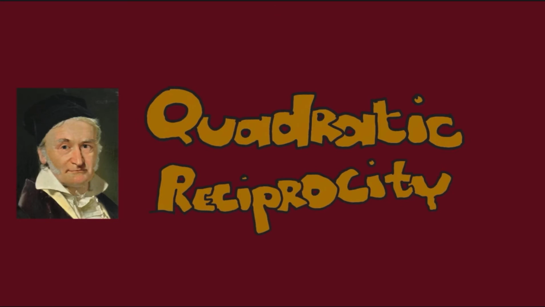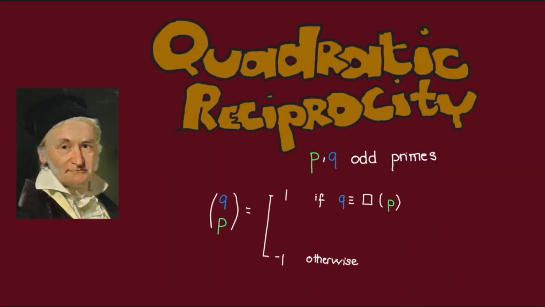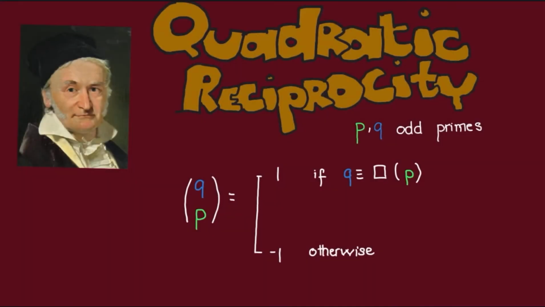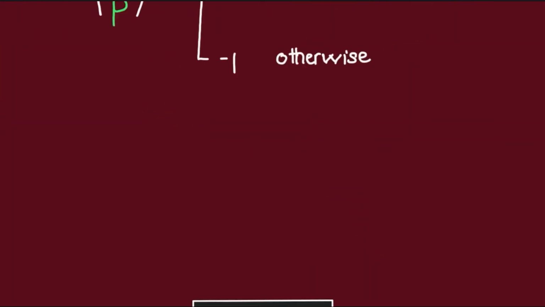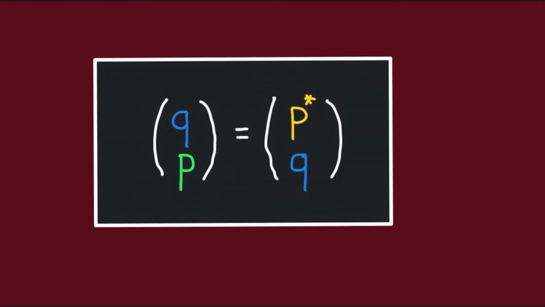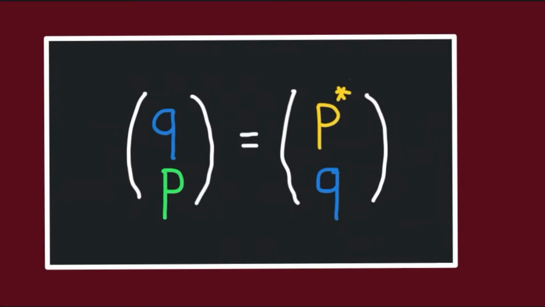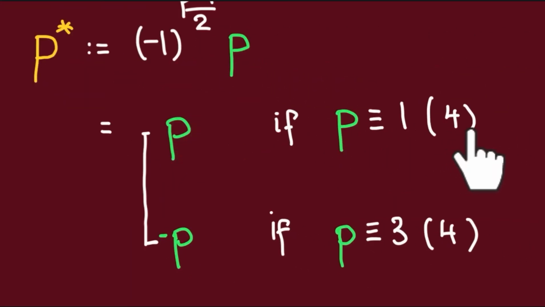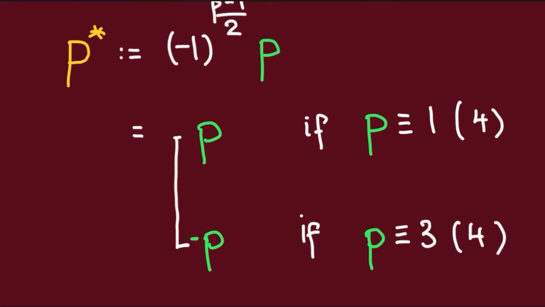Okay, so what is quadratic reciprocity? Well, given odd primes P and Q, let us define the Legendre symbol of Q over P to be 1 if Q is a square modulo P and minus 1 otherwise. Then the law of quadratic reciprocity says that Q is a square modulo P if and only if P star is a square modulo Q, where P star here was defined to be P if P is congruent to 1 mod 4 and minus P if P is congruent to 3 mod 4. In other words, P star is always going to be congruent to 1 mod 4.